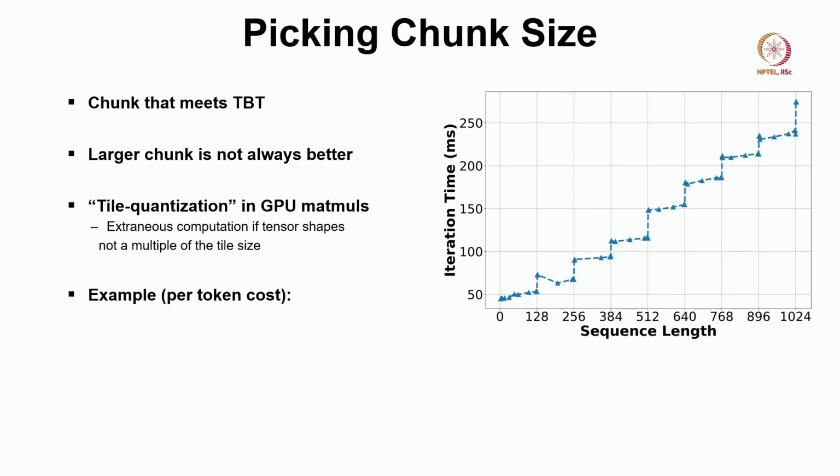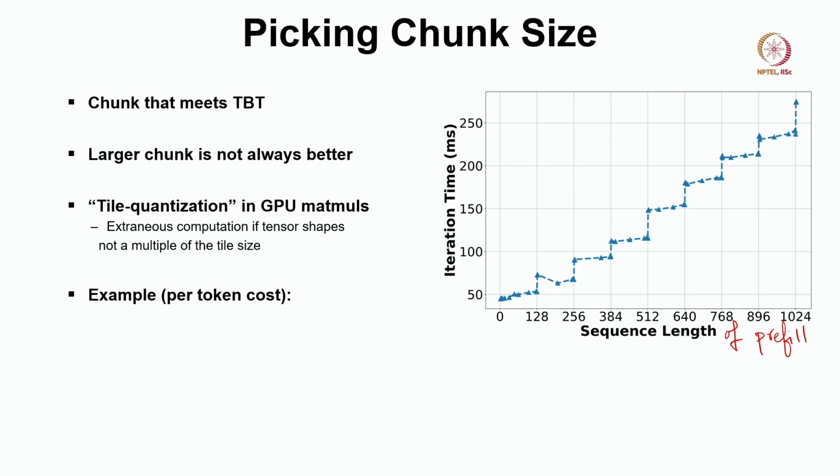Now let us see. So this is one example, per token cost, right. The x-axis is sequence length and the y-axis is iteration time, right. Again, the sequence length is the sequence length of prefill. So you can see there is a step-like behavior. I think if you remember, during pruning we also showed this kind of step-like behavior, right.